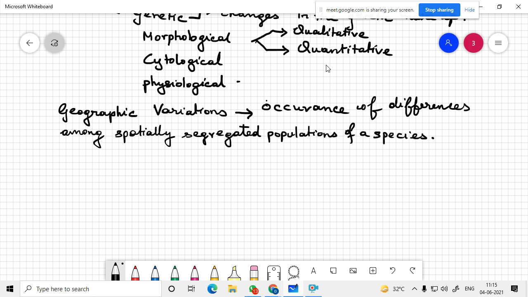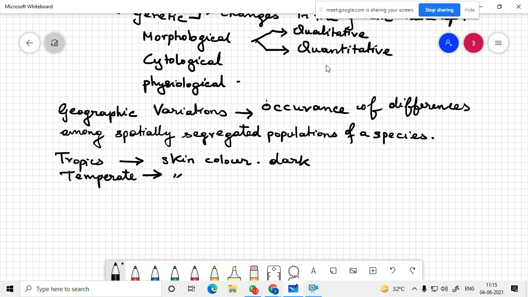So this is what you mean by geographic variation. For example, in the tropics, you find skin color of people to be dark. And in temperate regions, skin color light. So this has got an adaptive advantage. This is a geographical variation.